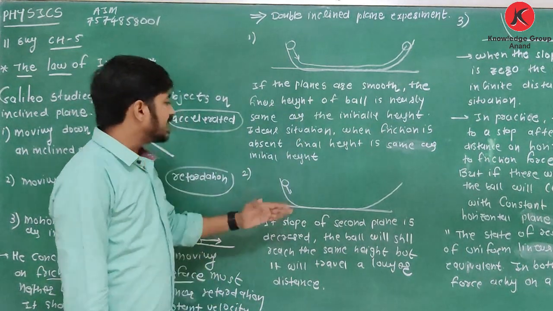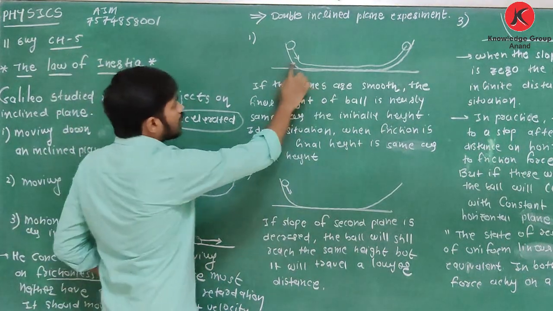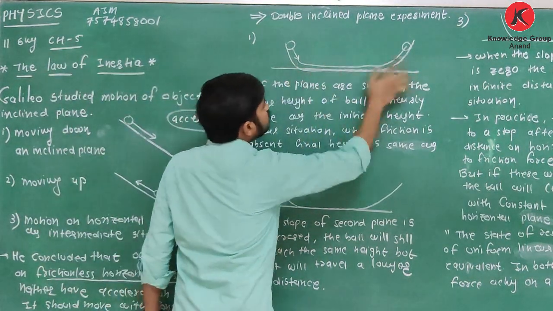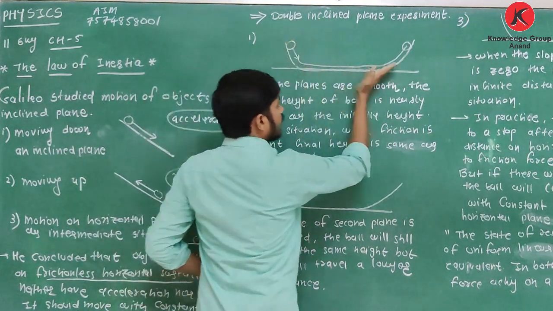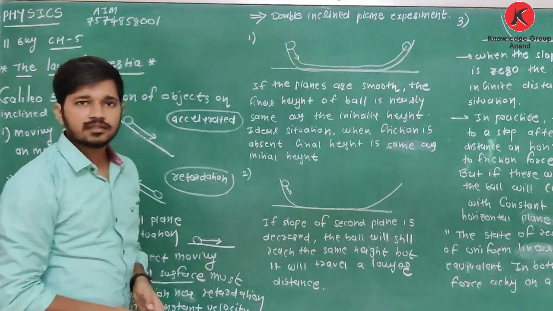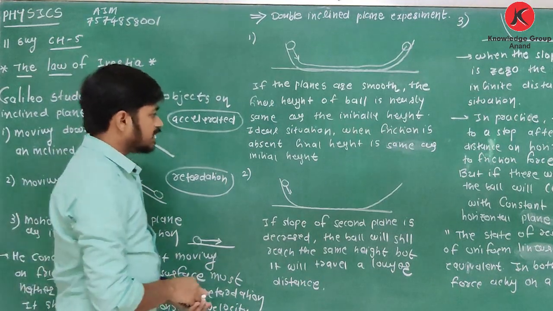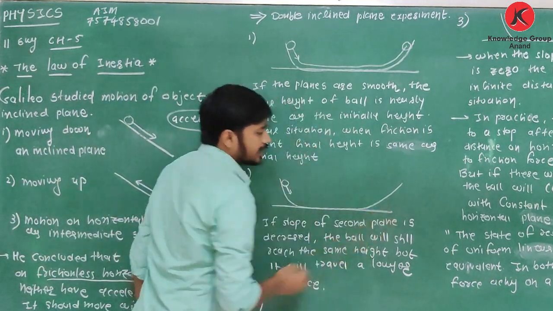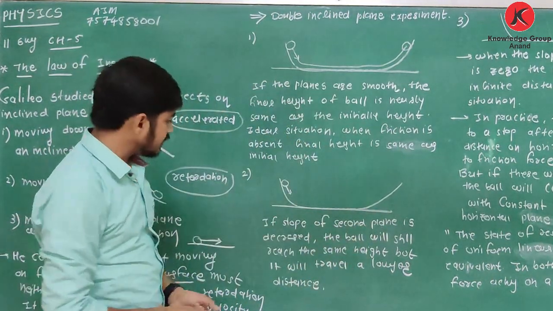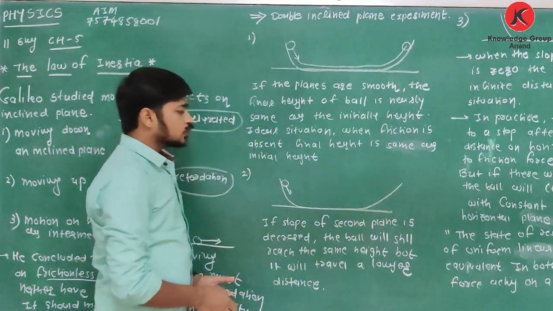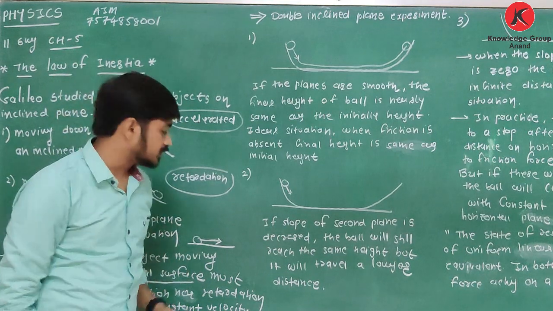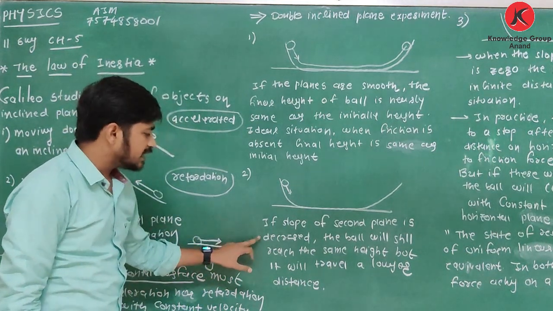Second case, here these two planes have the same slope. Now if I change this, if this side slope is decreased, see, this side slope is more and here the slope is less. So if the slope of the second plane is decreased, what happens?